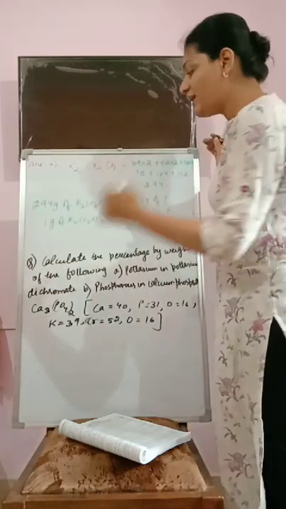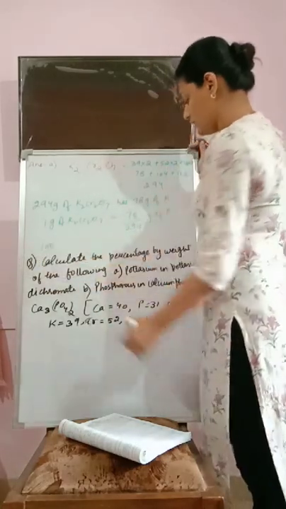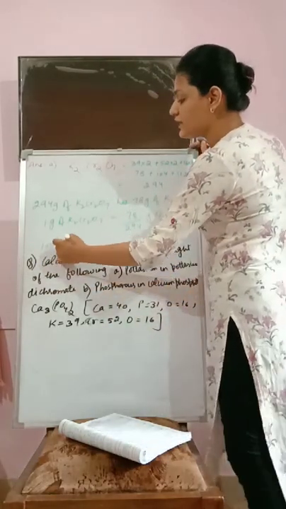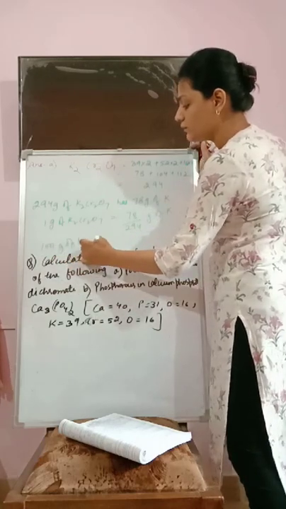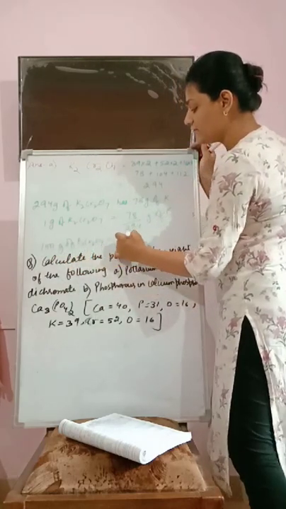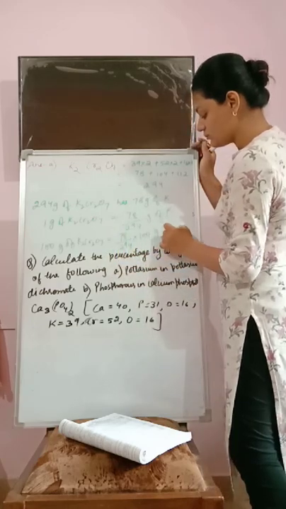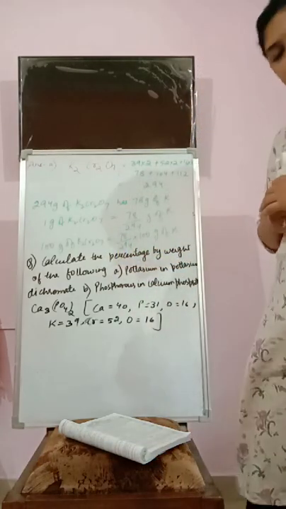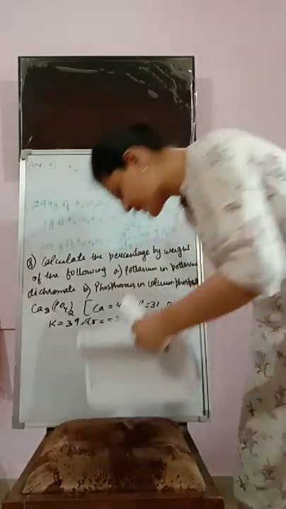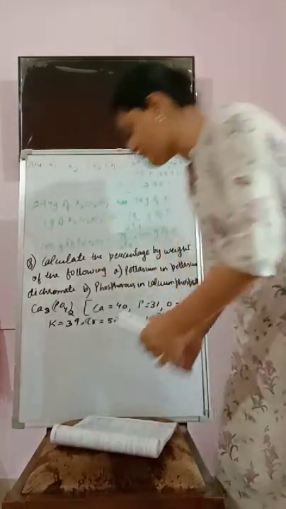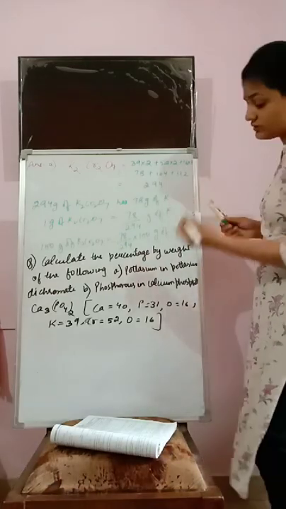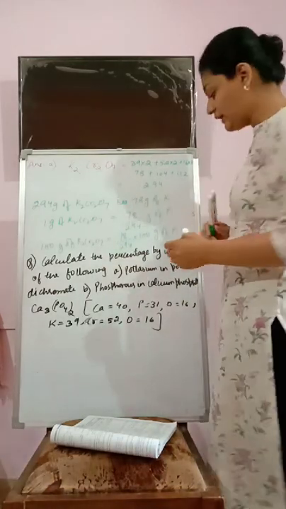Now 100 gram of K2Cr2O7 will contain 78 divided by 294 multiplied by 100 gram of potassium. This is how the answer comes. So the answer written here is 26.53% of potassium is present in potassium dichromate.